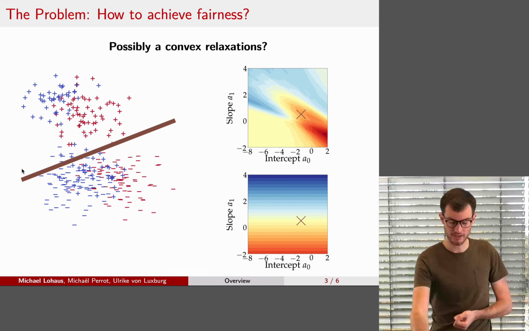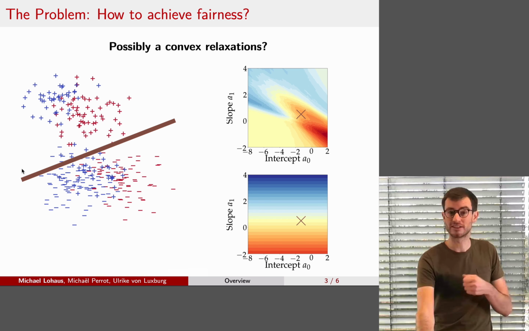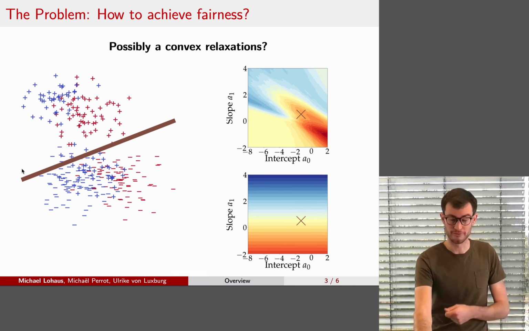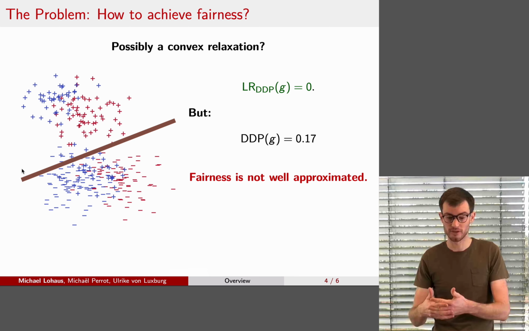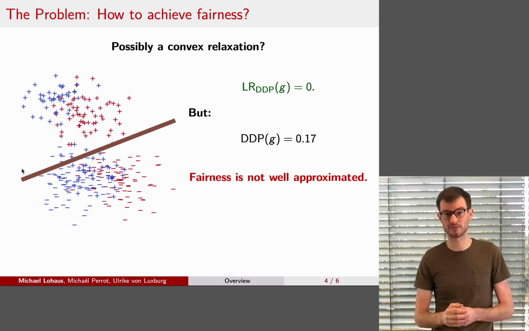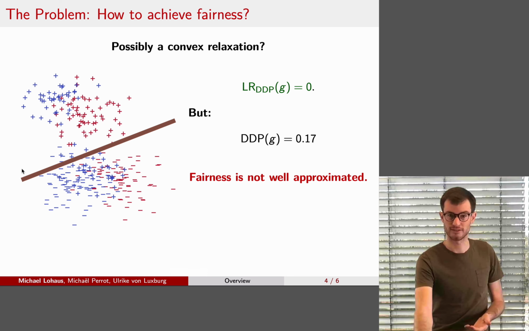And we would obtain the classifier on the left. But if we double check the fairness value, we see that even though the linear relaxation value is 0, we don't have fairness. The DDP value is still 17%. The fairness was not well approximated by the linear relaxation, and we could not reliably learn a fair classifier.